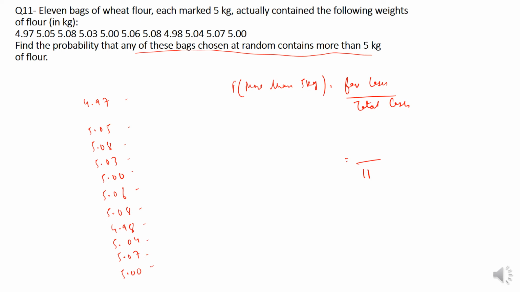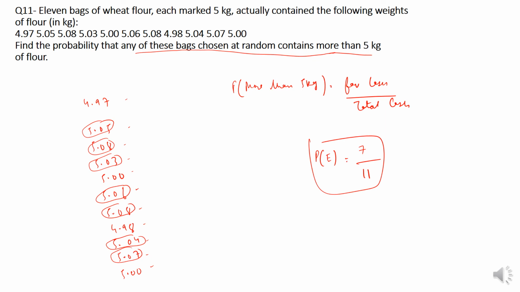We have been asked to find the packets which have more than 5 kg of flour. See, this has more, this has more, this has more, this has 5. This has more, this has more, this has more, this has more. How many entries? 1 2 3 4 5 6 7. So the probability of the event E of more than 5 kg is 7 by 11.